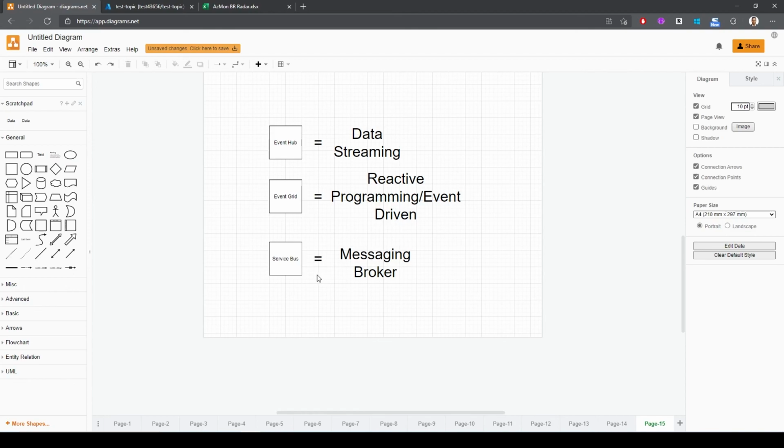Finally, we have the Azure Service Bus, and you use Azure Service Bus if you are dealing with messages, meaning you expect those messages to be processed. And the perfect example is the e-commerce application that I demonstrated previously. So with Azure Service Bus, you can use topics if you want to go with a pub-sub system with multiple consumers, or a queue if you just have a single consumer, so a one-to-one relationship.